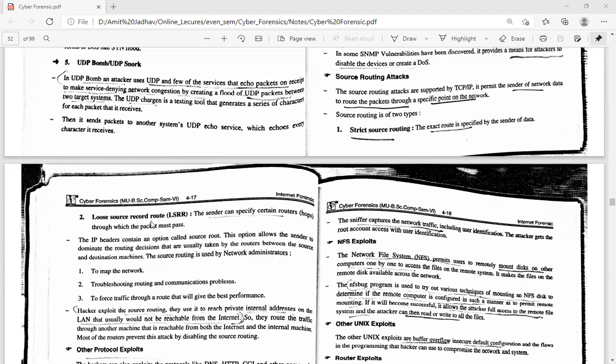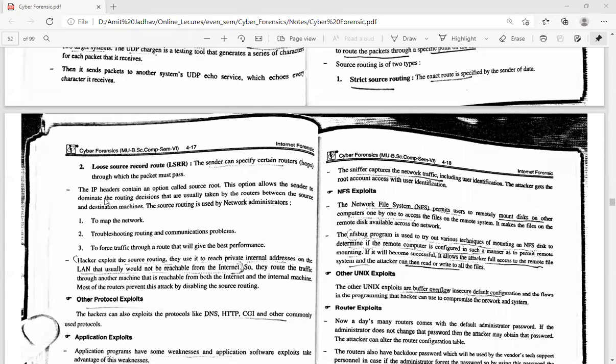But in loose source record route, the sender can specify the systems through which the data will be passed. The IP header contains an option called source route. The option allows the sender to override the routing decisions that are usually taken by the routers between the source and destination machine. Source routing is used by network administrators, first to map the network, second to troubleshoot routing communication problems, and third to force the traffic through the route that will give the best performance.